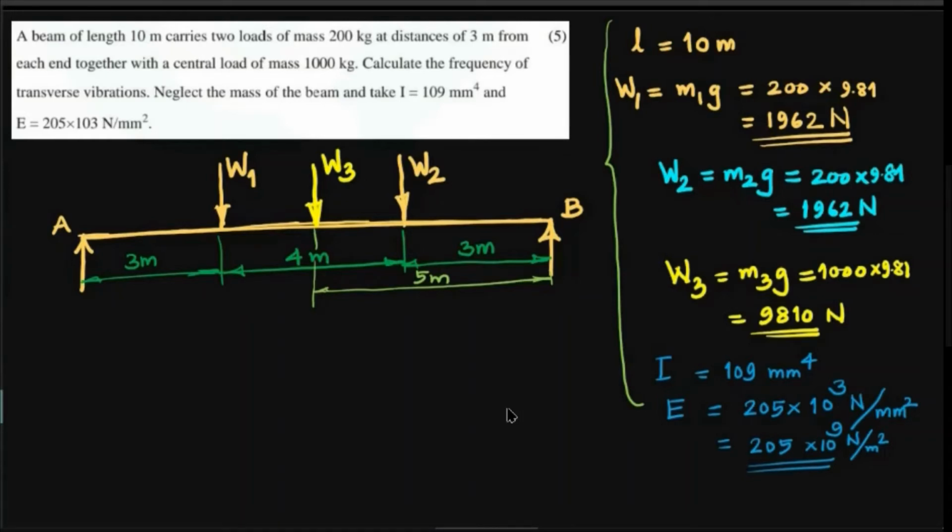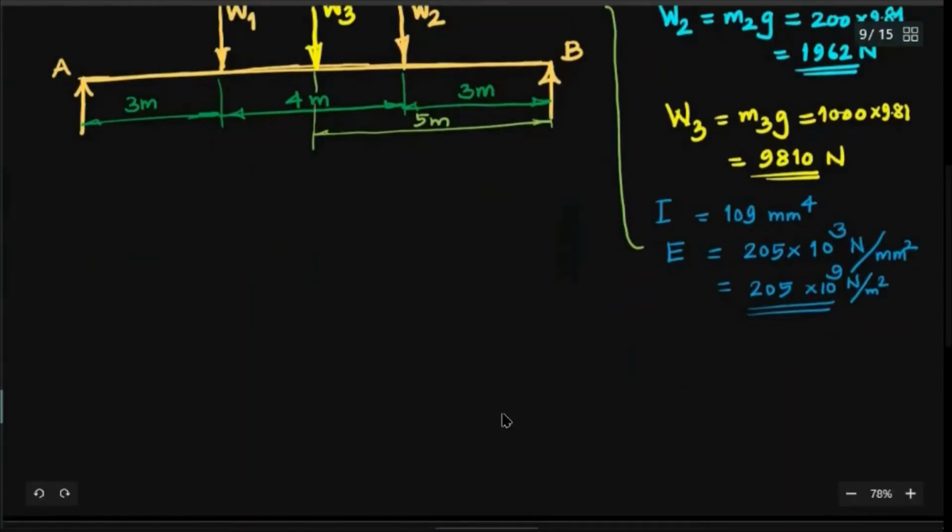And the I also, in that case, you can convert. See, I is 10^9 millimeter raised to 4. But please be very careful. Millimeter raised to 4 is a small quantity compared to meter raised to 4. If you want to convert meter into millimeter, 1 meter is 1000 millimeters, and 1 millimeter is 1 by 1000 of a meter. Therefore, millimeter raised to 4 it is. So you have to be very careful.